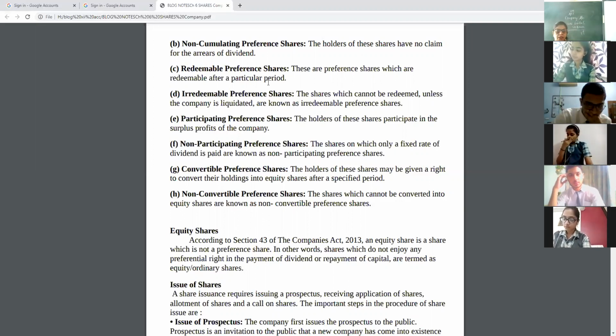The next is irredeemable. Irredeemable is just the opposite of it. Irredeemable means the company will not return us the amount unless the company is going to wind up or be liquidated in the near future.